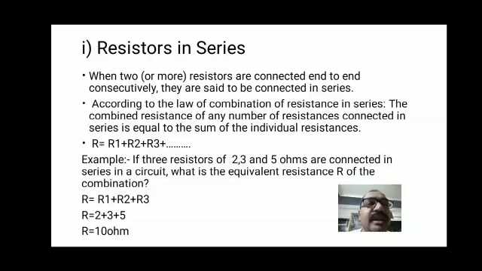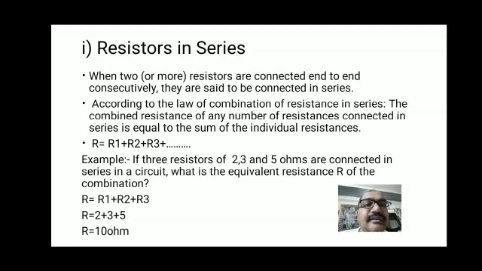According to the law of combination of resistances in series, the combined resistance of any number of resistances connected in series is equal to the sum of the individual resistances. It means that R is equal to R1 plus R2 plus R3. This is the formula for three resistors connected in series. If there are two resistors, the formula becomes R is equal to R1 plus R2. And if there are more resistors, maybe 5, the sum of the 5 resistors will give the total resistance R.